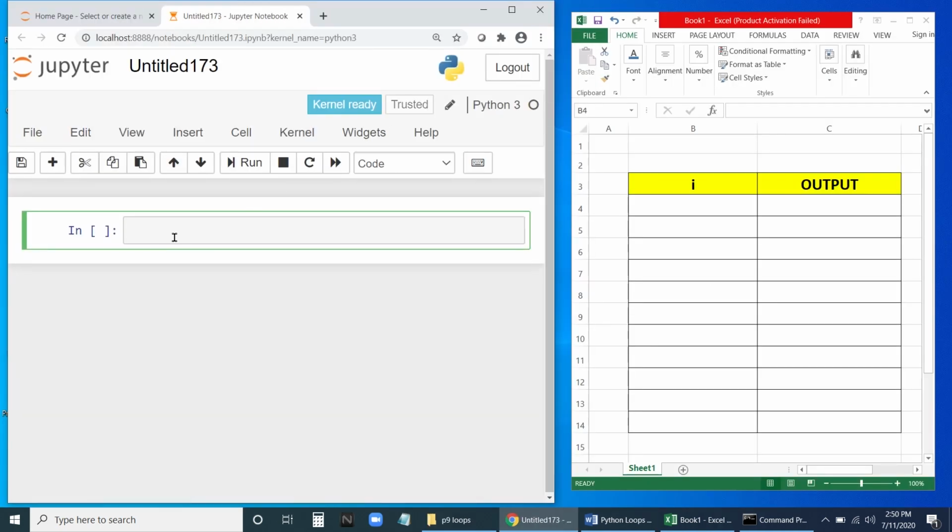Now let us print the numbers. Natural numbers we are going to print. Let us take 1 to 10 we want to print. 1, 2, 3 till 10 we will print. So let us use the while loop.